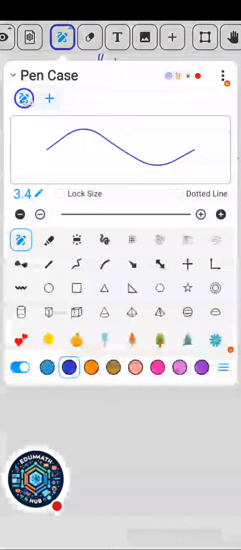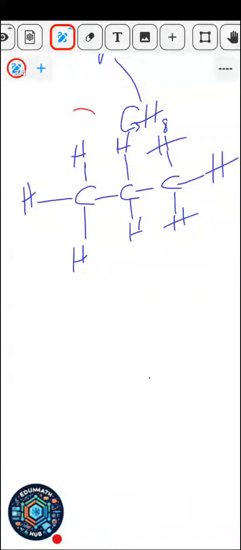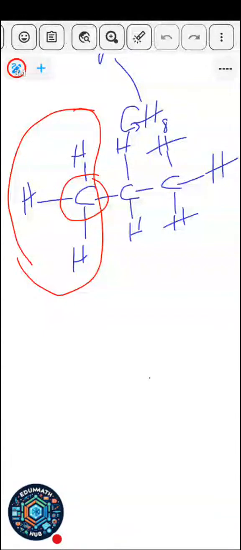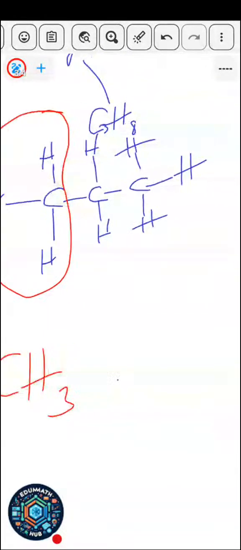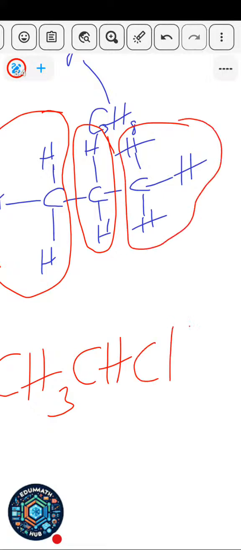So that condensed form is also simple to get, but you just change the way you pick the structure. So I'm going to pick it like this now, like this part. If I pick only this part, it will be 1 carbon and 3 hydrogen, as you can see. So this will be CH3. Then I'll come to this middle one here, do the same thing. This will be CH. I'll come to this one and do the same thing. This will be CH3.